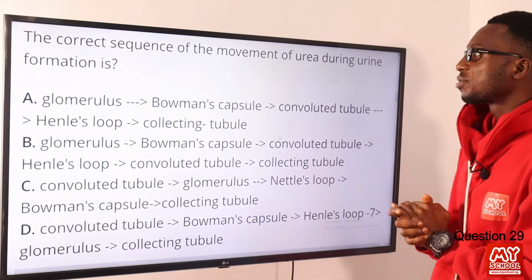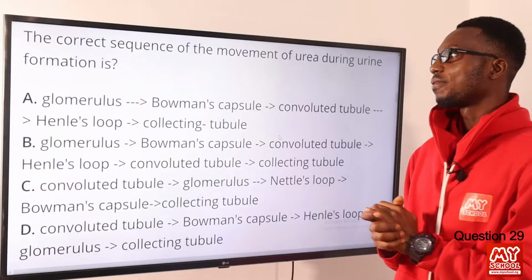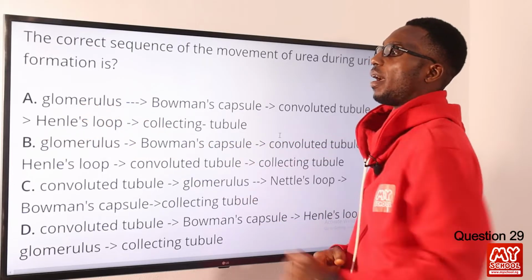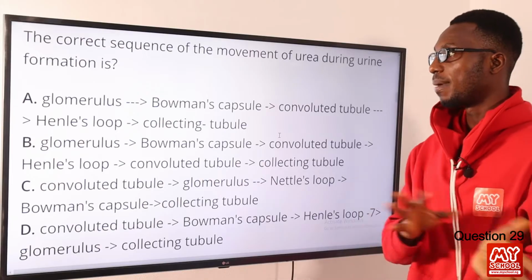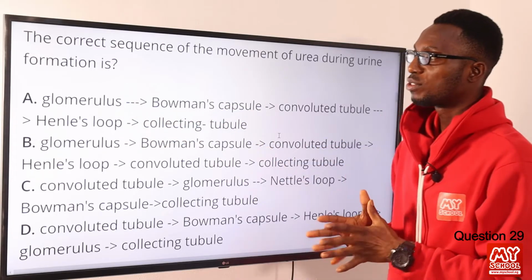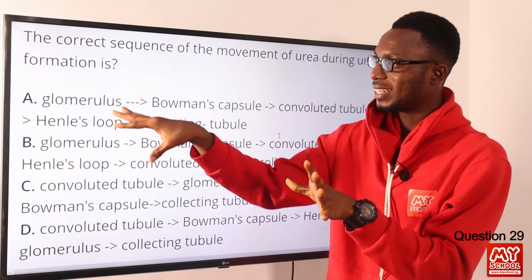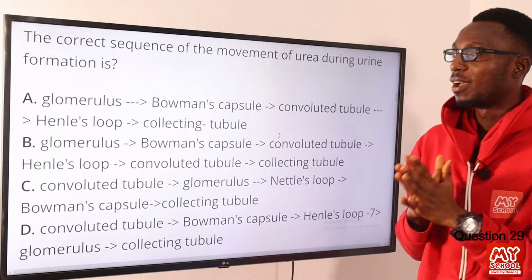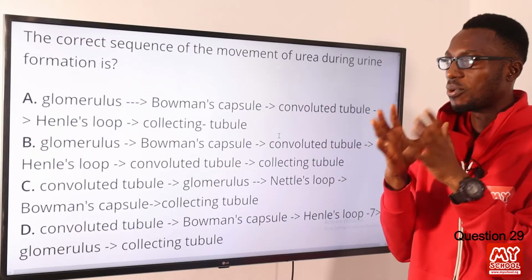29. The correct sequence of the movement of urea during urine formation is what? Okay, it starts from here. So the glomerulus, you're talking about blood capillaries inside. Right here you can refer to this section as ultrafiltration or glomerular filtration, just like the word filtration.